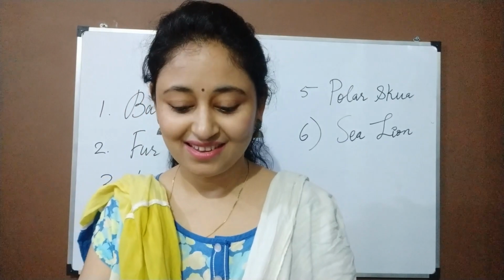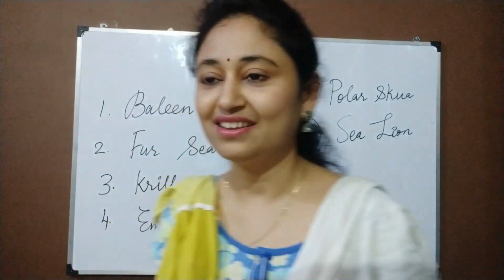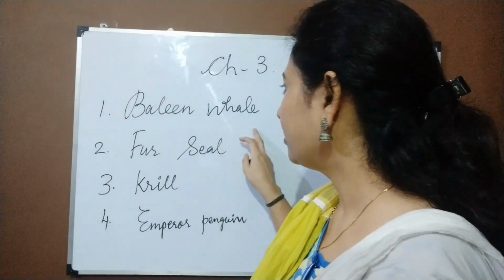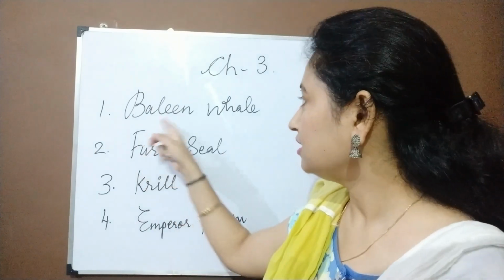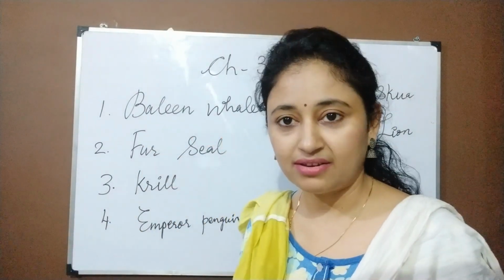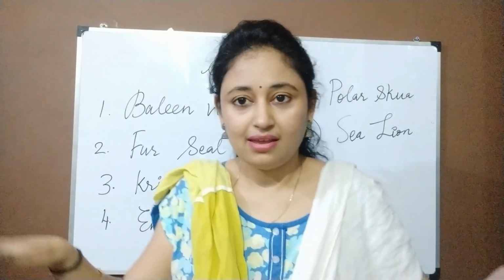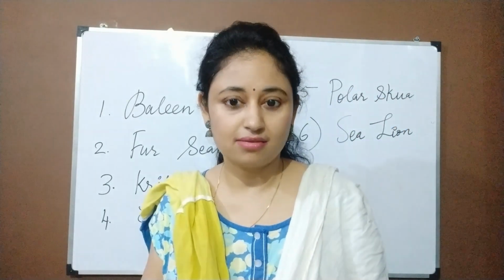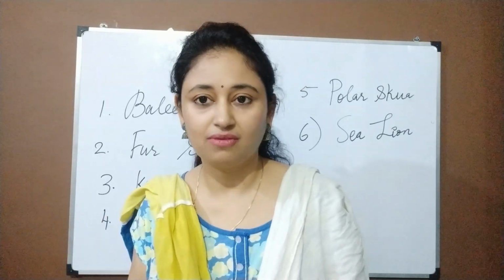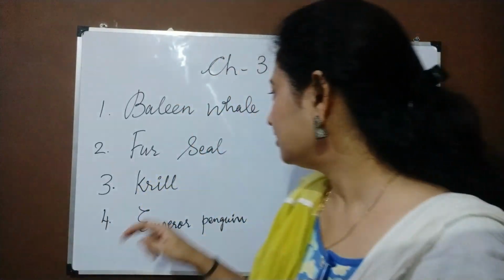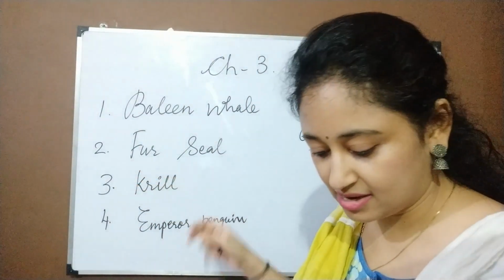So now let's start. First one, you can see it's a big whale coming out of water, and the name is baleen whale. First one is baleen whale. You just keep writing the answer, okay? And you can see a second one. It's like a seal, and you might have seen this animal before on National Geographic or Discovery Channel. It's a seal, and the name is fur seal. This animal is fur seal.